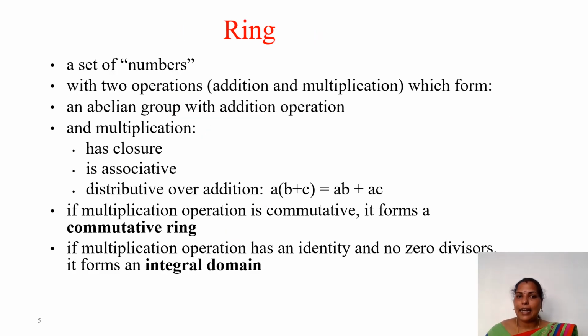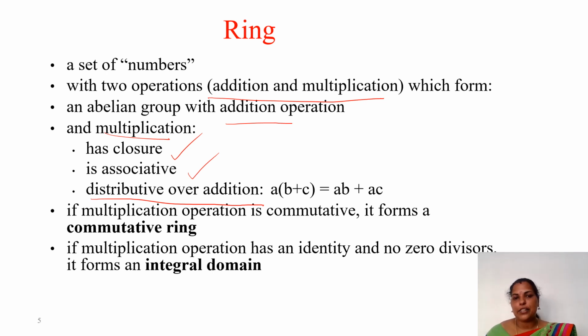Next is a ring. A ring is also a set of numbers, but with two operations. In a group we have only one operation. Here we have two operations, addition and multiplication, which form an abelian group with the addition operation, and multiplication has closure, associativity and distributivity over addition. A group has closure and associative properties, but distributive is not there.